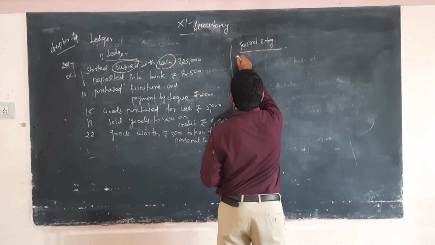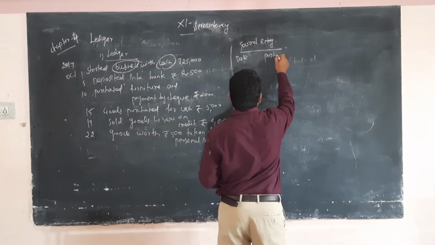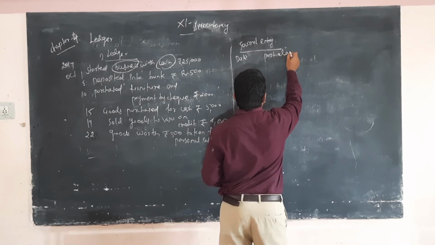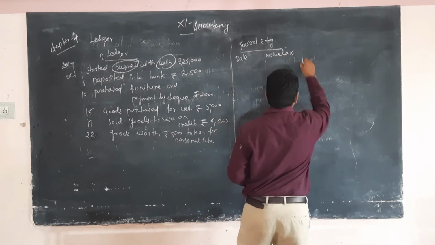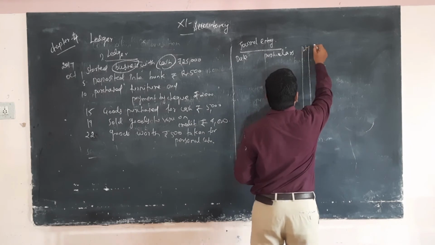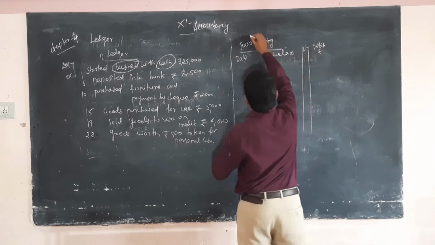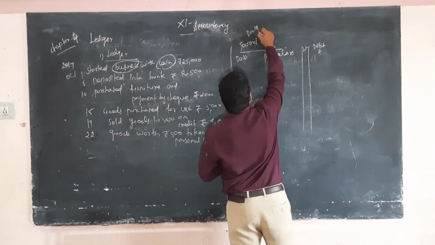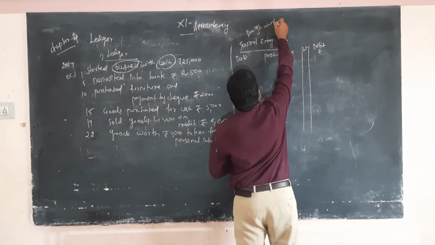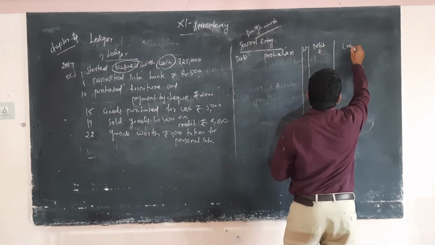First one: date, particulars, LF, debit, credit. This is rough work.